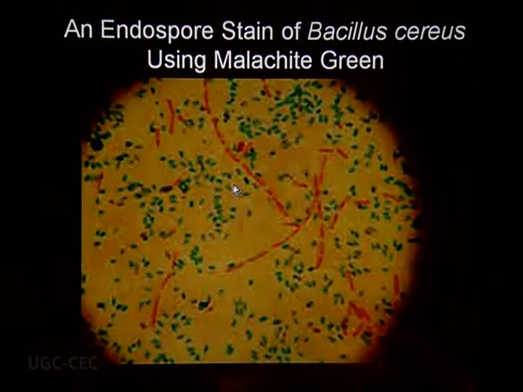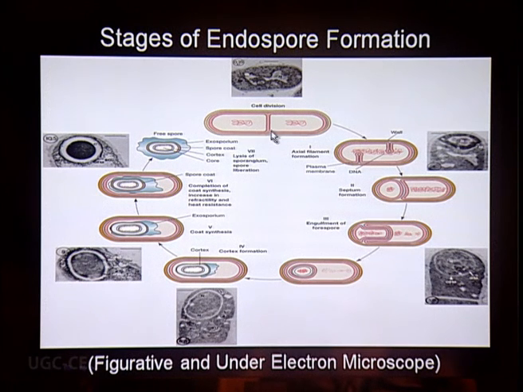And this is the actual slide of Bacillus cereus. You can see these are the green endospores which have been stained with malachite green. These are the different stages of actual endospore formation. We have shown it in actual photomicrograph, that is electron micrograph view, and we have also shown the different models.